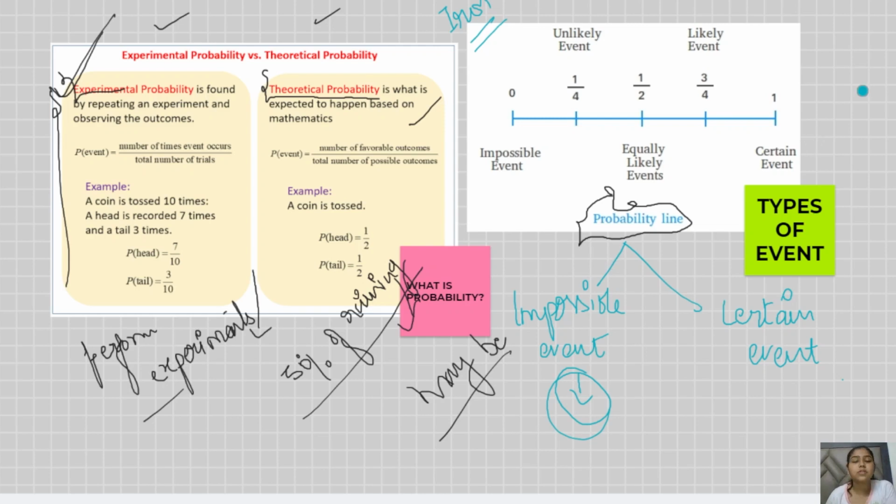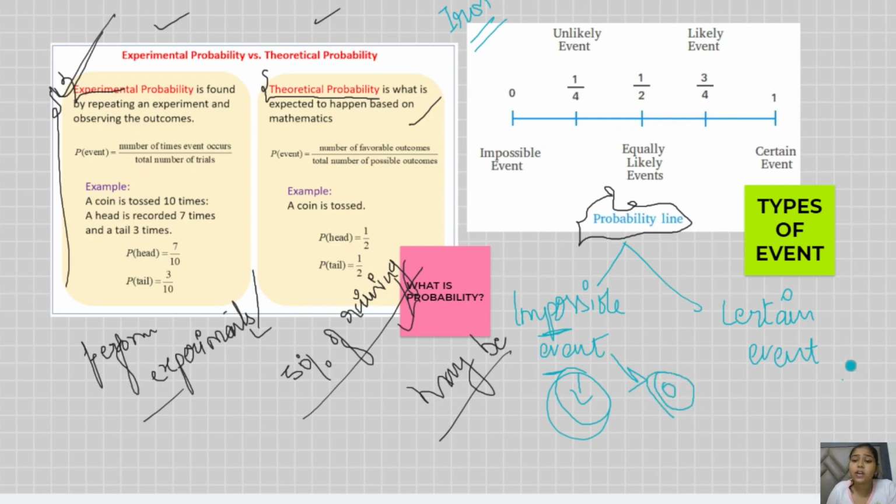Let's move to a simpler example. There is a certain thing that the sun always rises in the east. If we say that the sun rises in the west, you know that it can't happen. Anything can be changed, but the sun rising in the east can't be changed. So the sun rising in the west is an impossible event. No matter how many times you try, it can't happen, so it is impossible. That is why the probability of that particular event comes out to be 0.